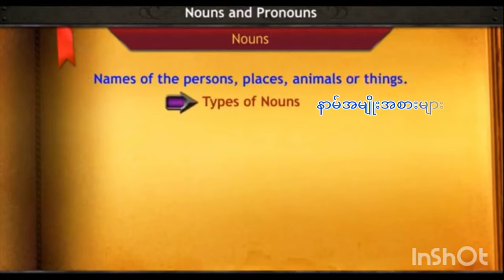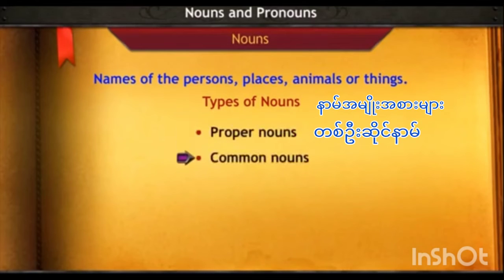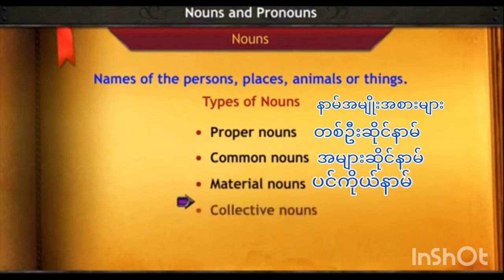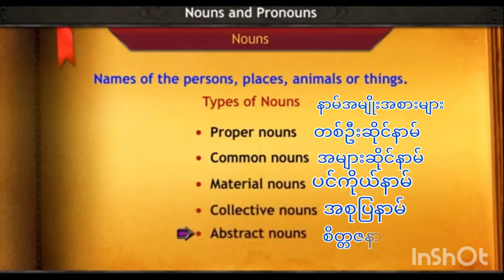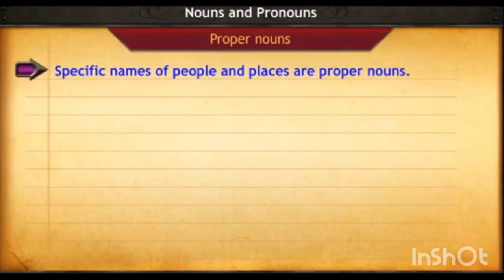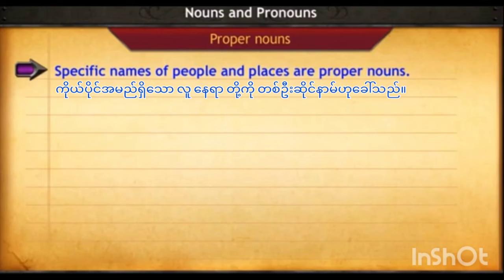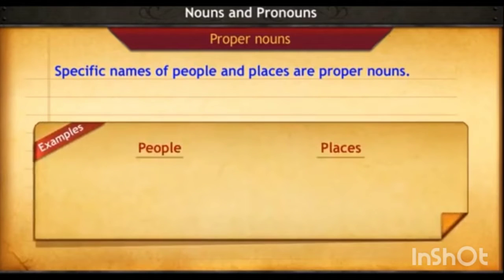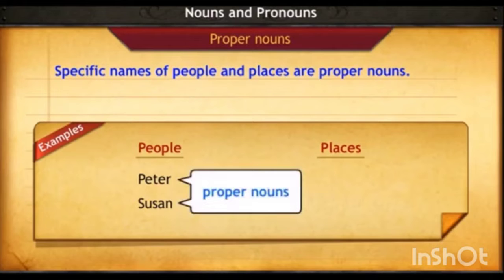Let's learn about the types of nouns. They are proper nouns, common nouns, material nouns, collective nouns and abstract nouns. Proper nouns are the specific names of people and places. For example, Peter is a boy's name and Susan is a girl's name. Both are proper nouns. Allahabad and Bangalore are names of places. These are proper nouns too.